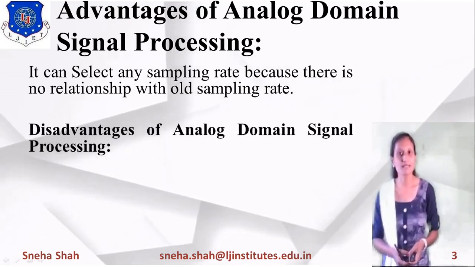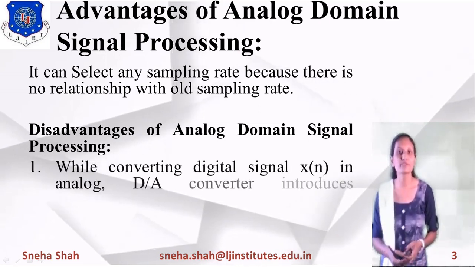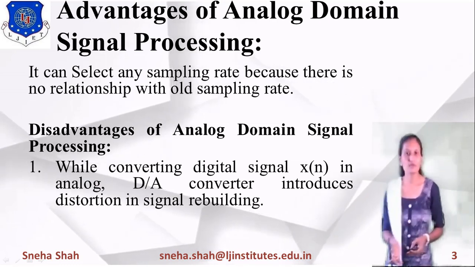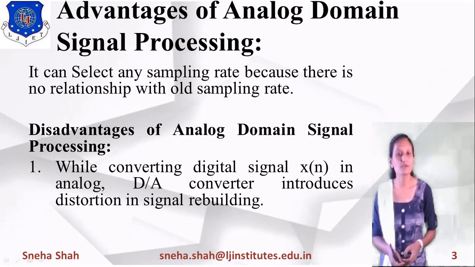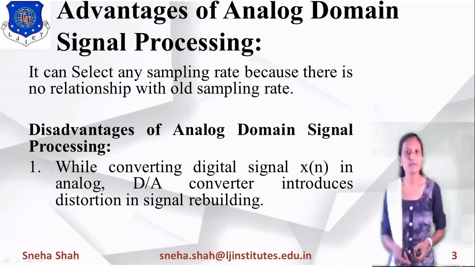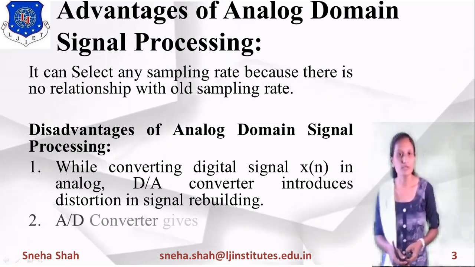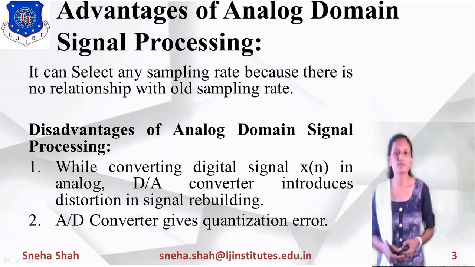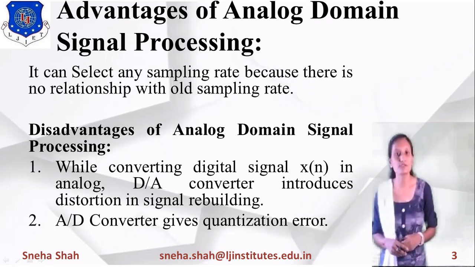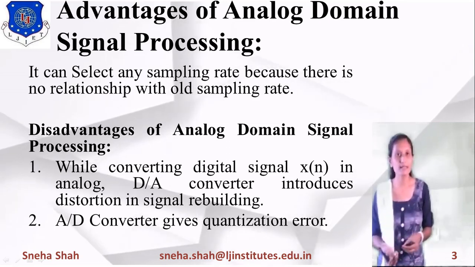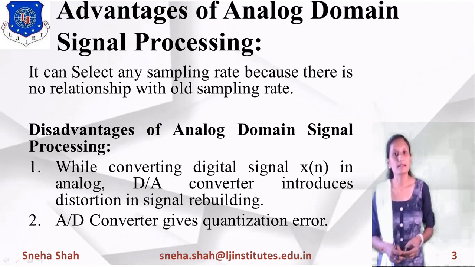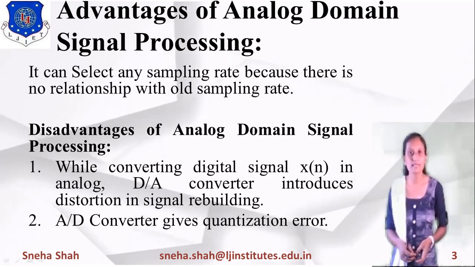Now there are some disadvantages of analog domain signal processing. The first disadvantage is that while converting a digital signal to analog, the D to A converter introduces some distortion in the signal rebuilding, so it gives distortion in the output, and the A to D converter also gives quantization error. So at the transmitter as well as the receiver side, it introduces some errors, and we can't get the original signal properly at the receiver side. For this reason, we use digital domain signal processing.